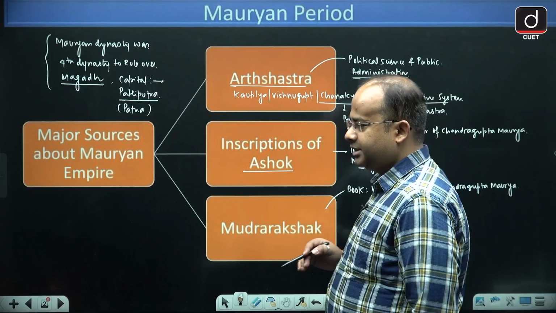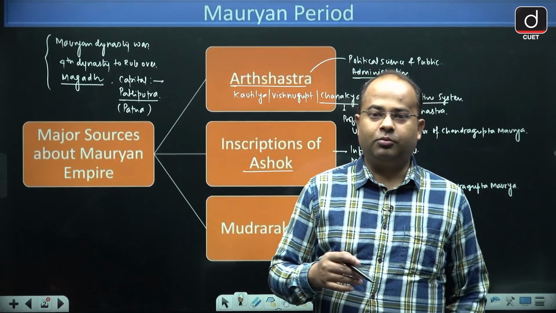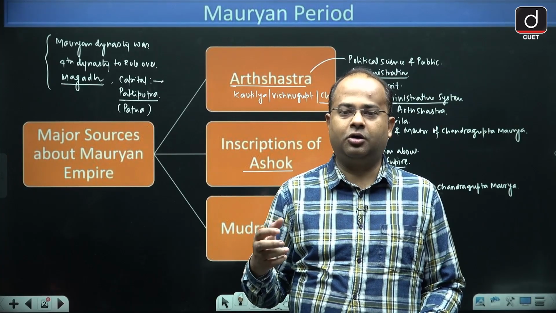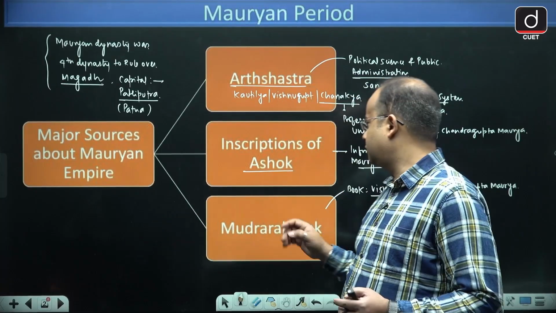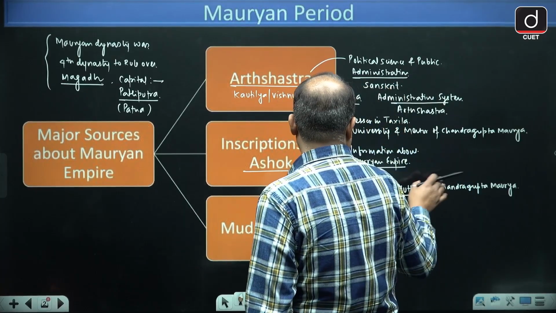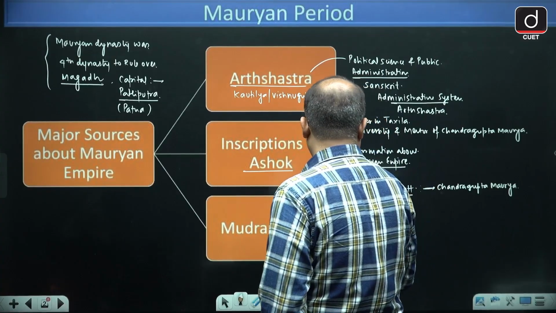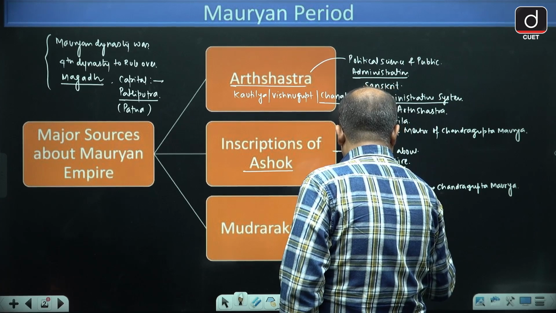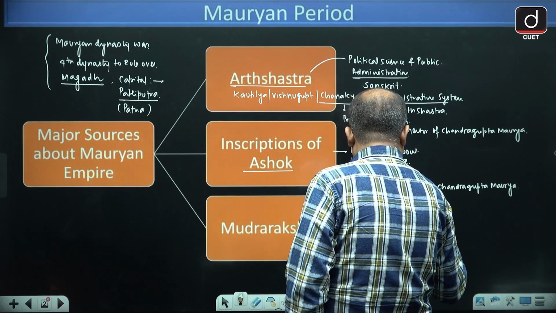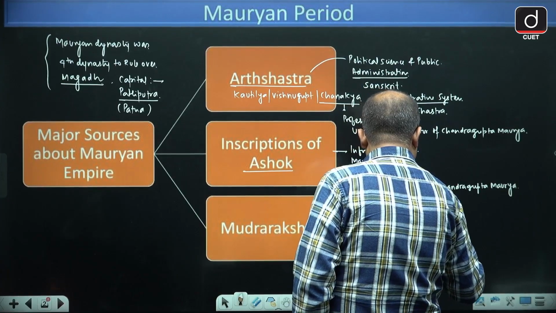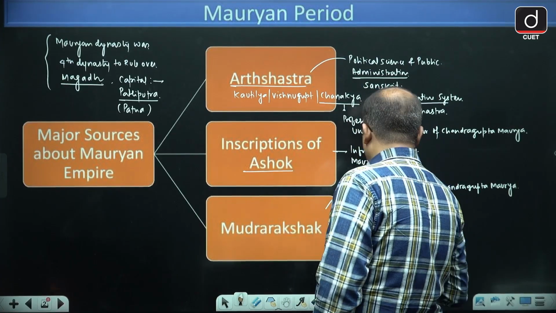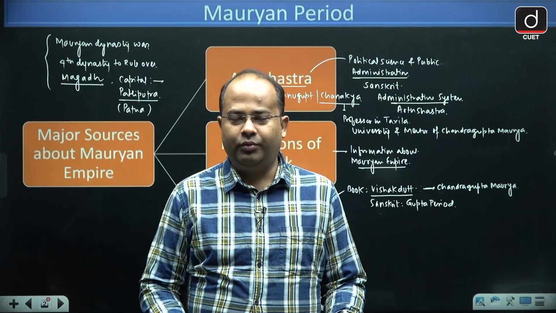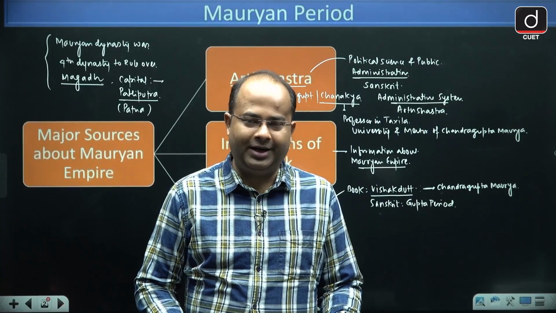And in this book, guys, Chandragupta Maurya is referred as Vrishal or Kulheen. So in Mudra Rakshas it is mentioned that he is a Vrishal or Kulheen. I hope it is clear to all of you. And this book is also written in Sanskrit and it is written during Gupta period. So I hope, guys, these points are clear to everyone, how we get the information about the Mauryan Empire.